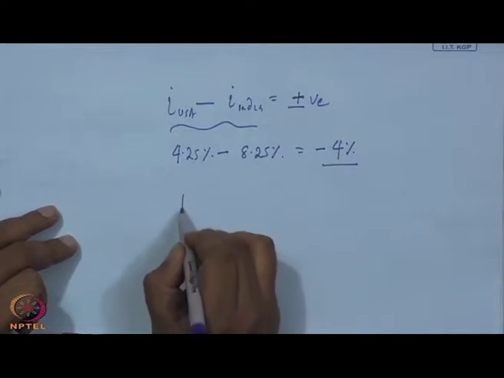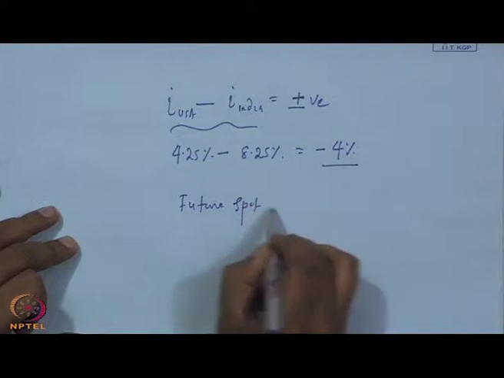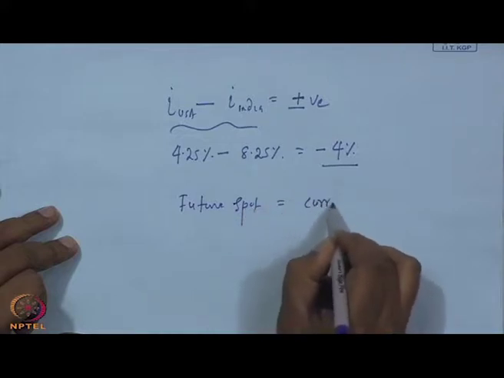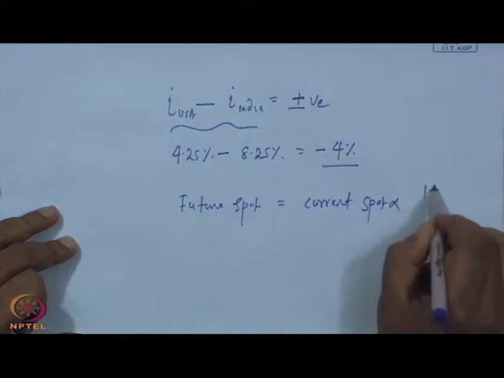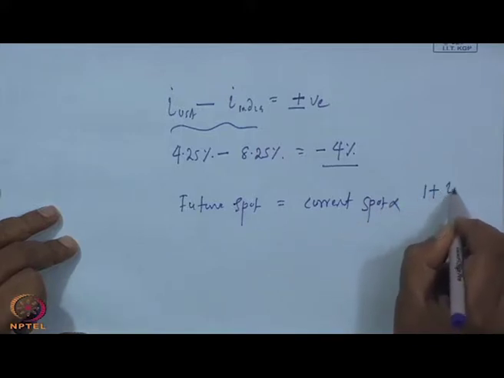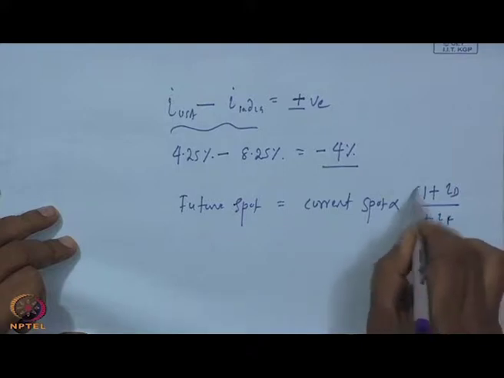We have discussed in earlier classes that the future spot is nothing but the current spot into 1 plus the domestic interest rate divided by 1 plus the foreign interest rate.